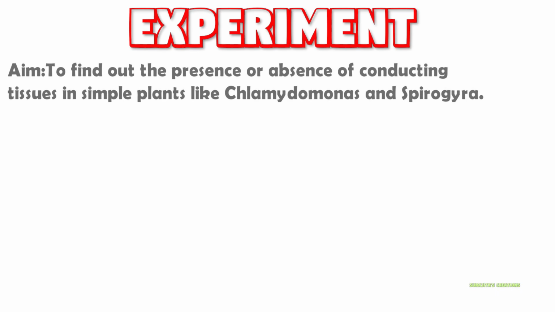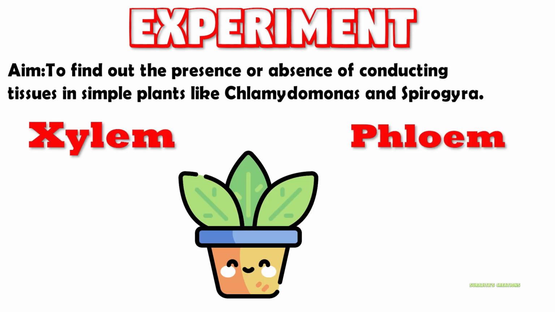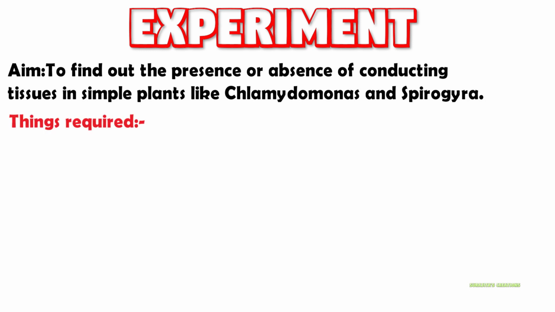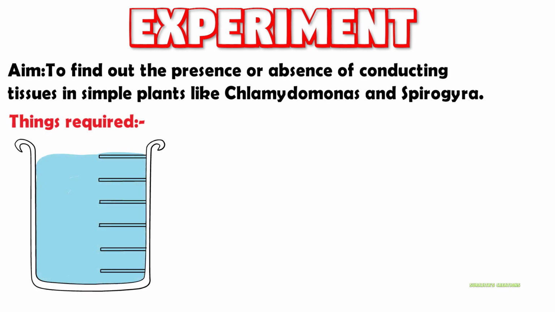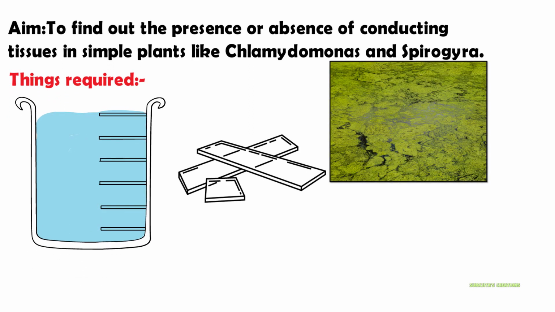Aim of the experiment: to find out the presence or absence of conducting tissues in simple plants like Chlamydomonas and Spirogyra. Conducting tissues are xylem and phloem in higher organisms like the higher plants. What are the things required? We need a beaker, glass slide, pond water and microscope.